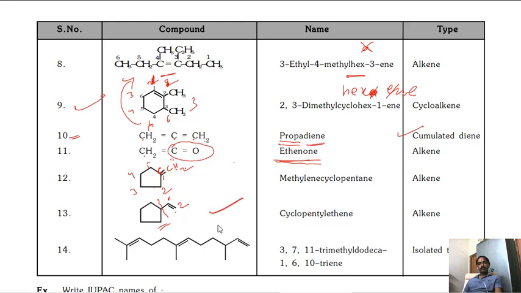Now, next you can see this longest chain. Numbering, from where we have to start here: 1, 2, 3, 4, 5, 6, 7, 8, 9, 10, 11, 12, dodecane. Third position, 7th position and 11th position methyls are there.